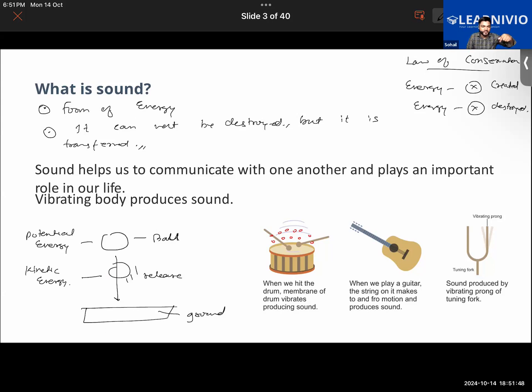Earlier it had potential energy while I was holding it in my hand. The moment I dropped it, some of the potential energy converted into kinetic energy, and the other energy that is left was dissipated, or released, in the form of sound in the surroundings. Getting what I'm trying to say?